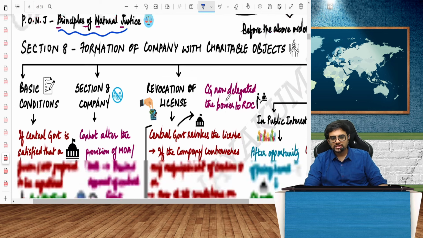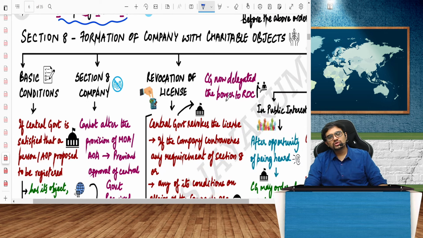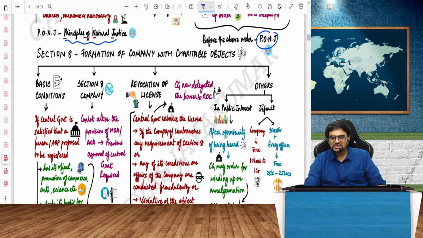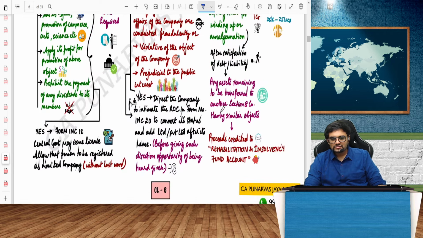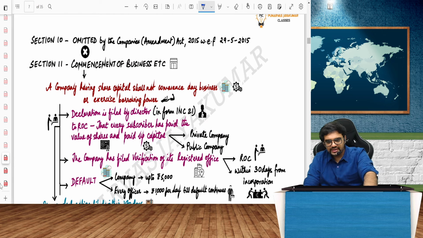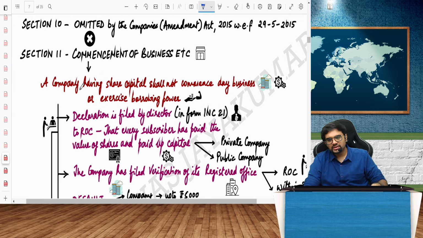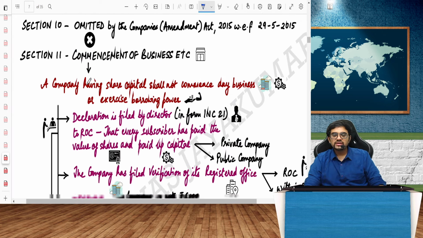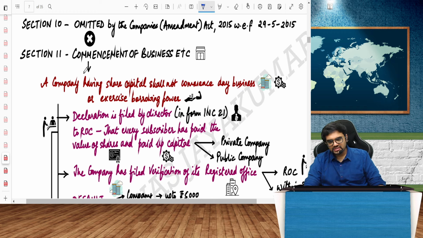That is called PONJ. Then guys, Section 8 company, charitable organizations. More you will study in CA Foundation, you would have studied. So I will not delve deep into this. So it's fine. That's nothing there in that. Next, moving on to section number 10 and 11. Section number 10 is omitted by the Companies Amendment Act. Section number 11 is called commencement of business.